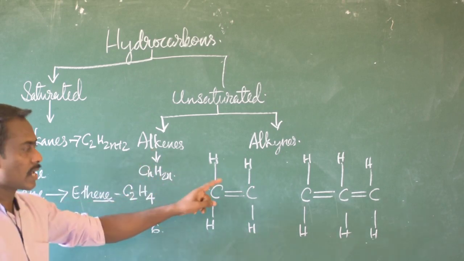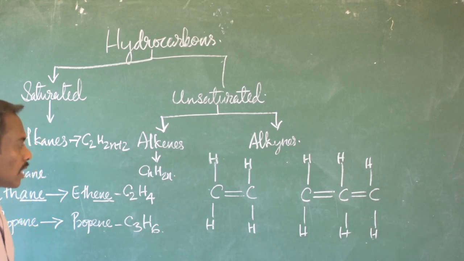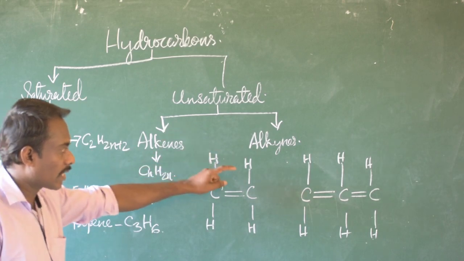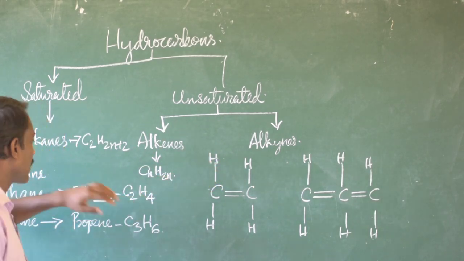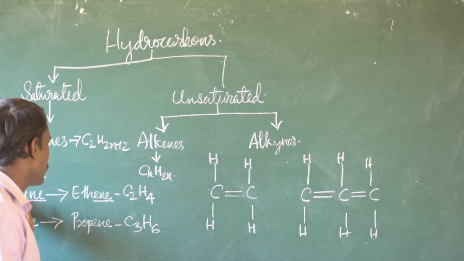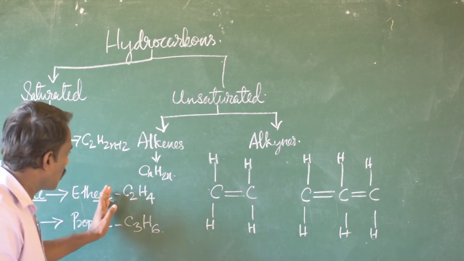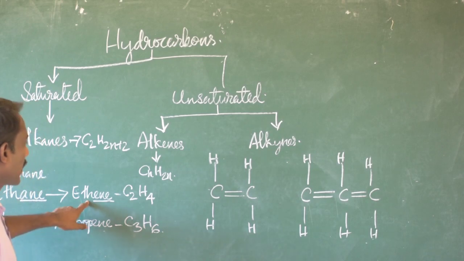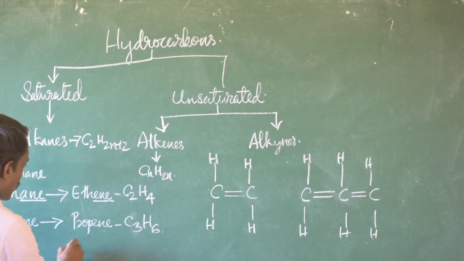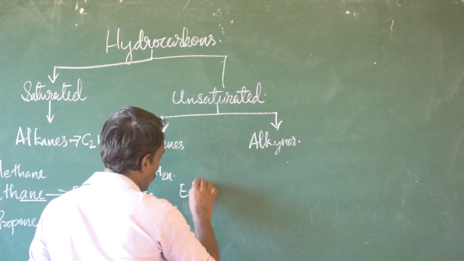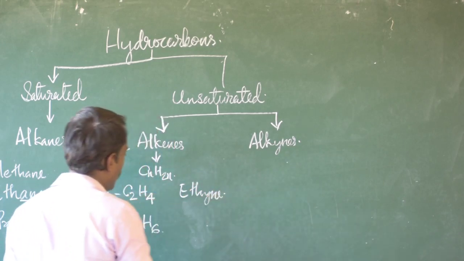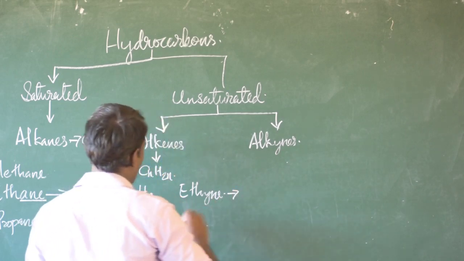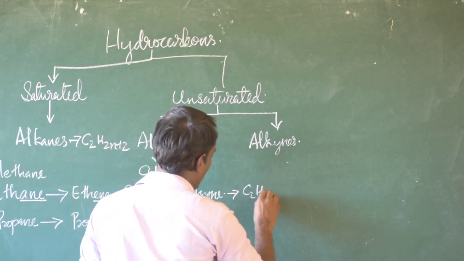Then the same way alkynes can also be found. As I said, each alkyne is derived from the corresponding alkene. So ethene, by replacing its name, gives ethyne, whose molecular formula is C2H2.